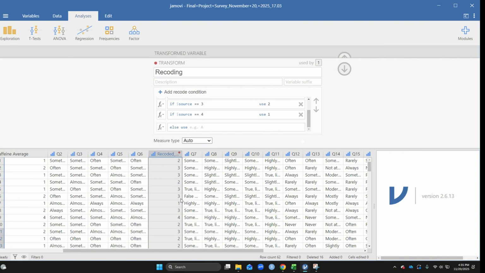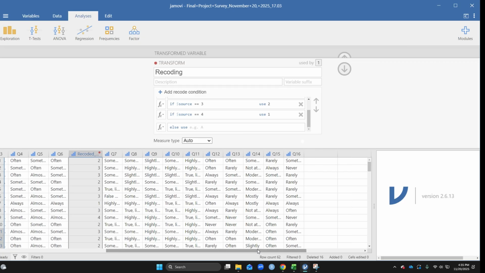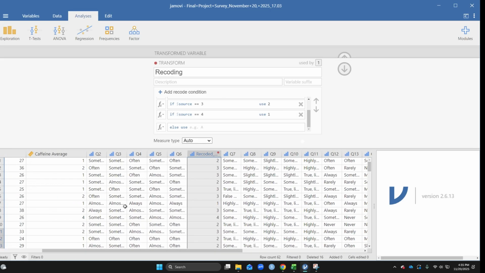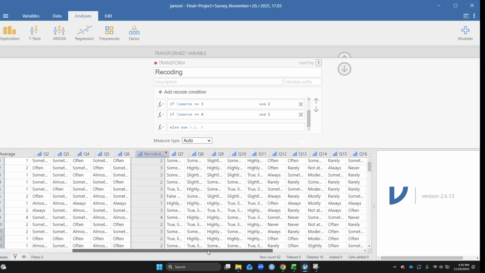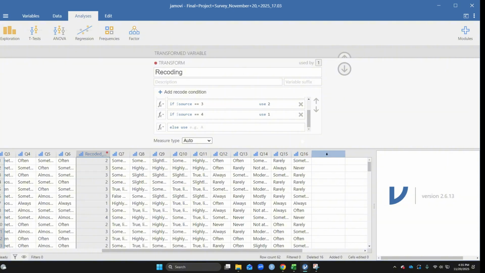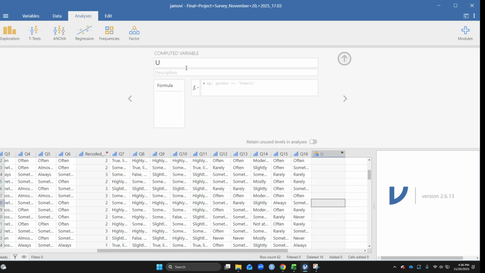So now that we have that recoded and all of our questions recoded, we can go ahead and do our total scores for our scales. So my IV is the caffeine average, my DV is the focus, and then my third variable is sleep. So at the end, I'm going to click this. It's going to show this pop-up. New computed variable, you want to select that.